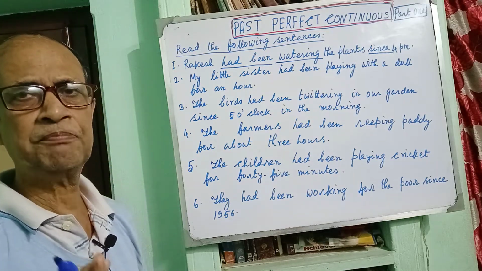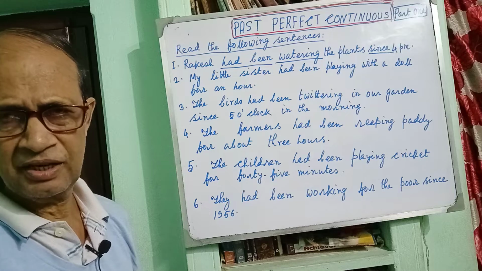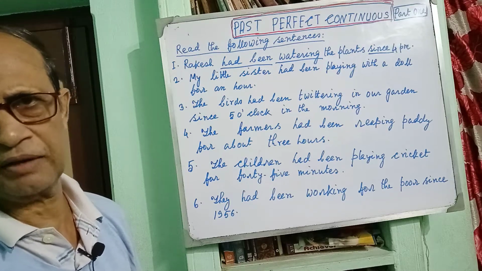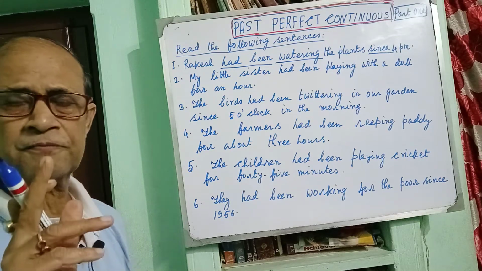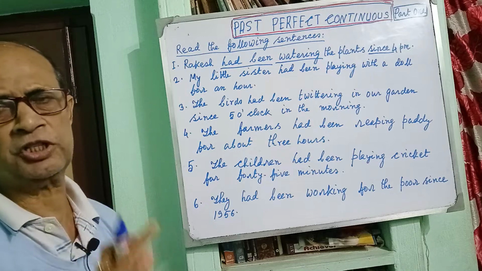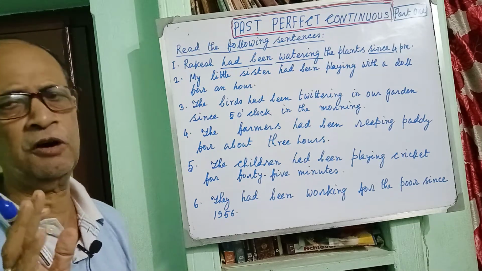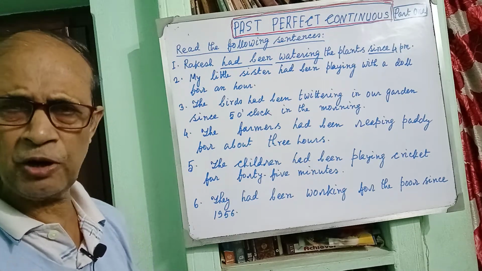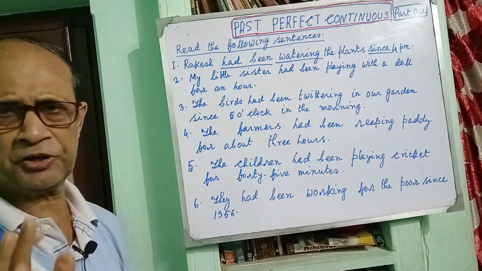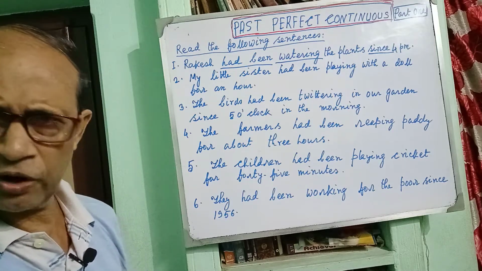While in past continuous tense there is no mention of time, in the past perfect continuous tense there is always the mention of time. It may be the point of time, it may be the period of time. Okay?